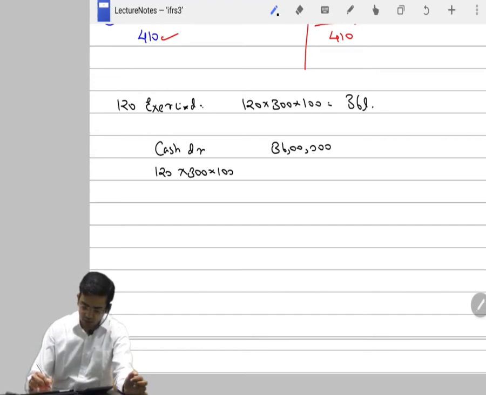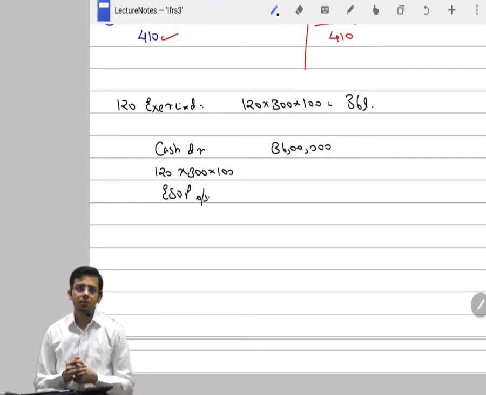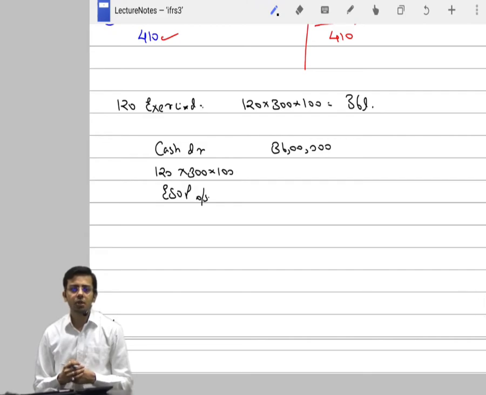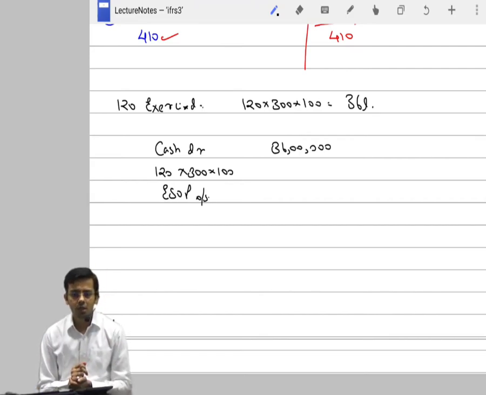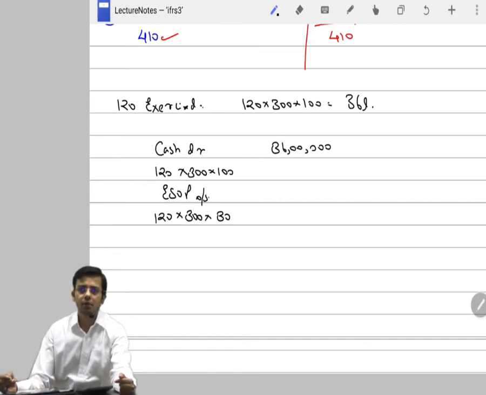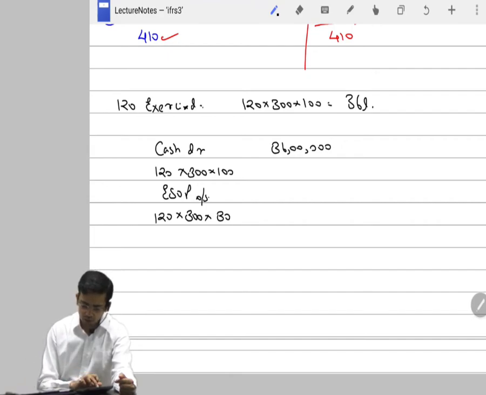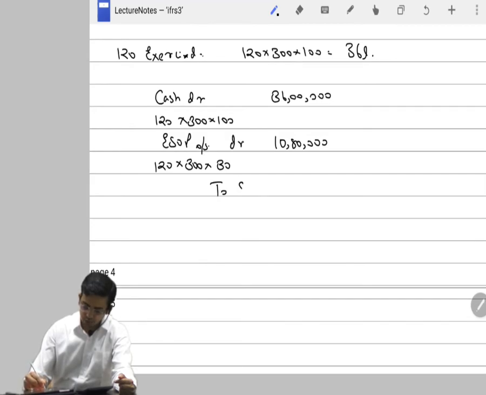Now we had this ESOP account that was made, that is the service that is received from the employees to buy these shares, and for each employee the value of the service was determined to be 30 rupees as expense by us, right? And that is what we had accounted over the period of 3 years. So the ESOP outstanding account that we have created shall now be accounted for these 120 employees who have exercised these 300 options, and each option had a fair value of rupees 30. We need to now debit it. So that is 10,80,000, to share capital, to share premium.